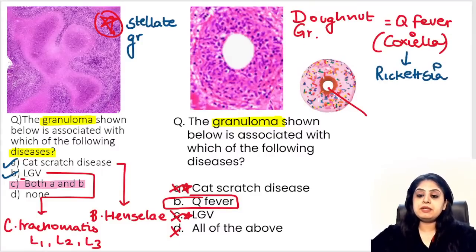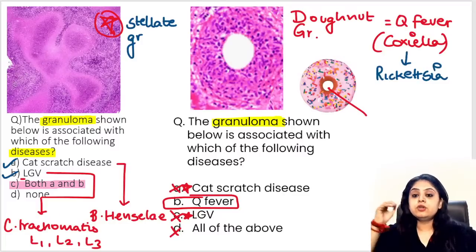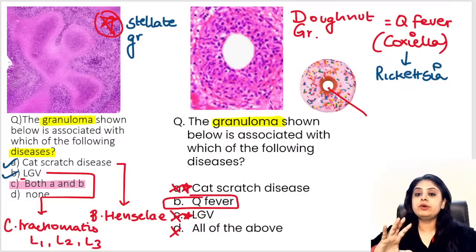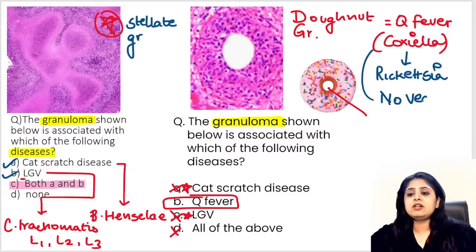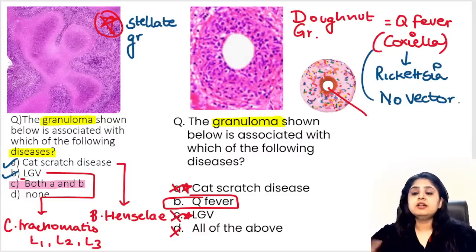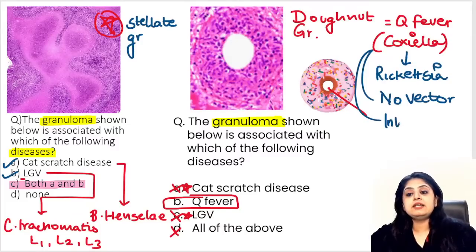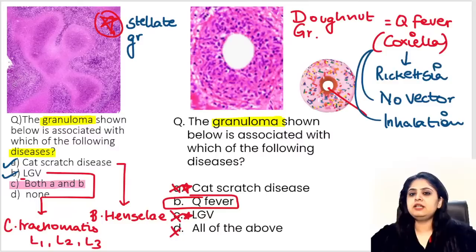तो Rickettsia family का एक बहुत famous rule है that the Rickettsia family is going to have a tick bite or a lice का bite या mite का bite, some kind of vector bite, tick, mite, lice, कोई तो bite होगा. But Coxiella is different. Coxiella is the one which is not going to have any kind of bite. It has no vector. So ma'am, how does it spread? It has a very common spread by inhalation. It has nothing to do with some bite of any vector.